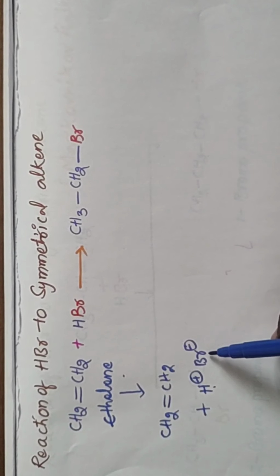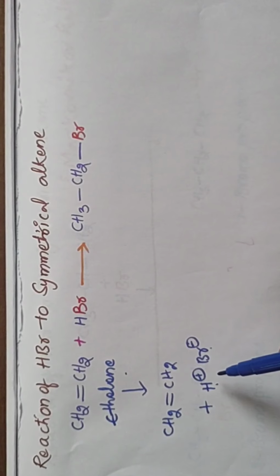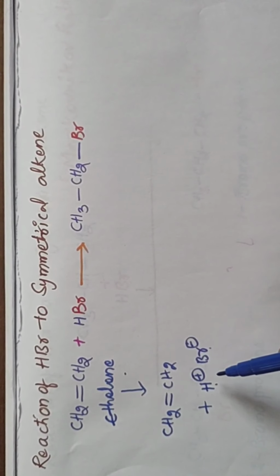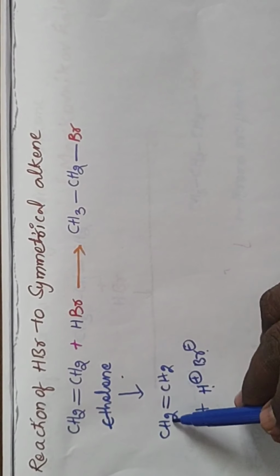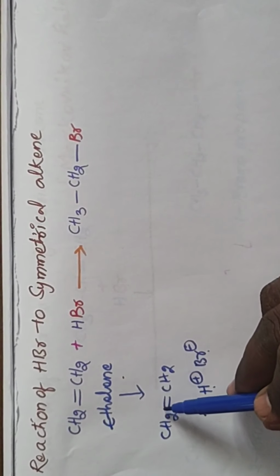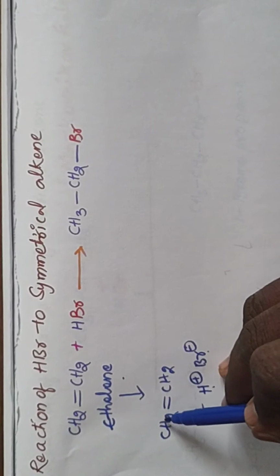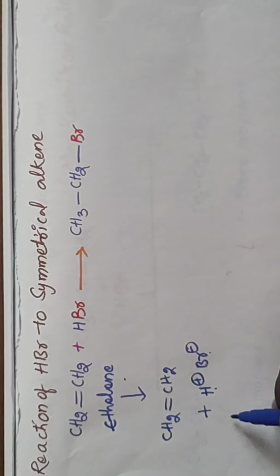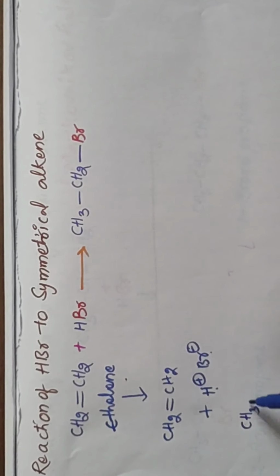H plus. Which one is nucleophile? Br minus. Electrophile means electron deficient one. Nucleophile means electron rich one. Electron deficient one is H plus. So in this alkene, the electronic cloud is present, the pi electronic cloud. So electrophilic addition takes place. H plus is added to these carbons. Both are symmetrical. So for example, H plus added to this position, that is a CH3.